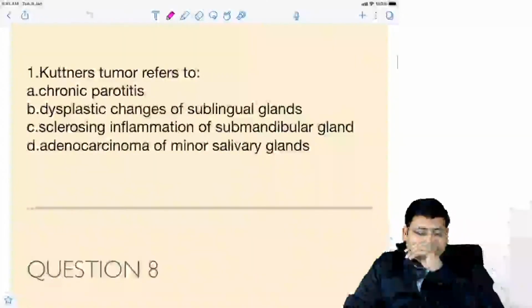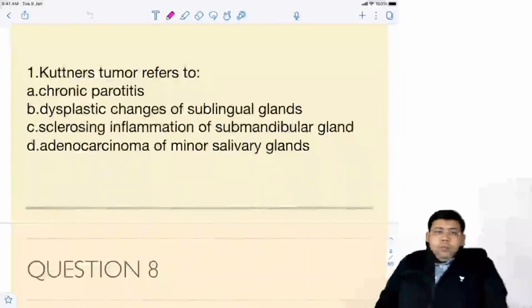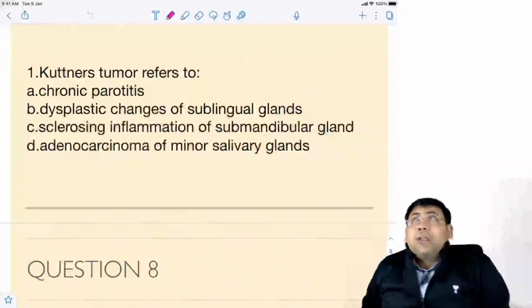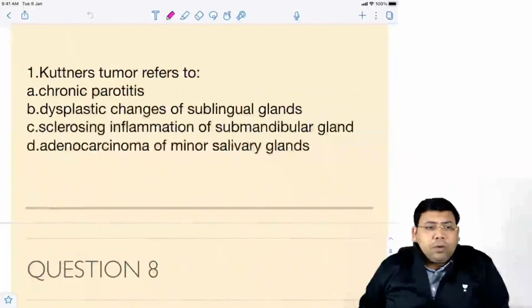Okay, let us talk about this. Kuttner's tumor refers to what? What is a Kuttner's tumor?